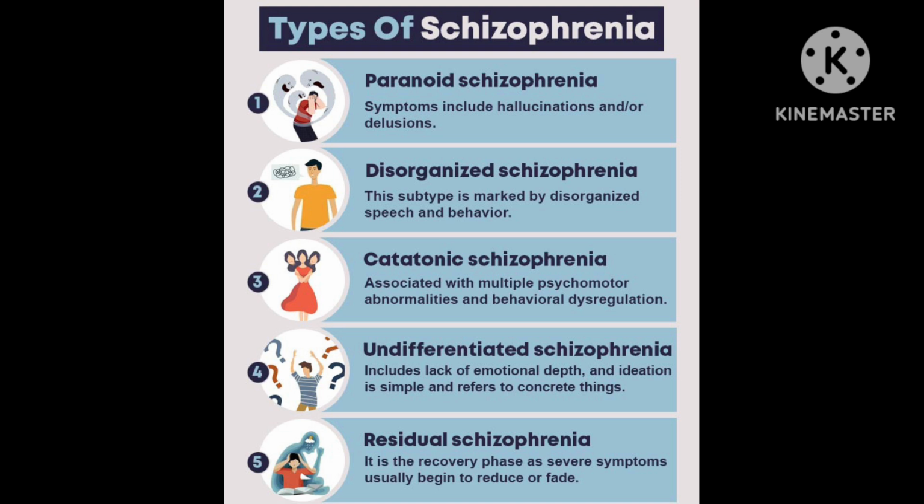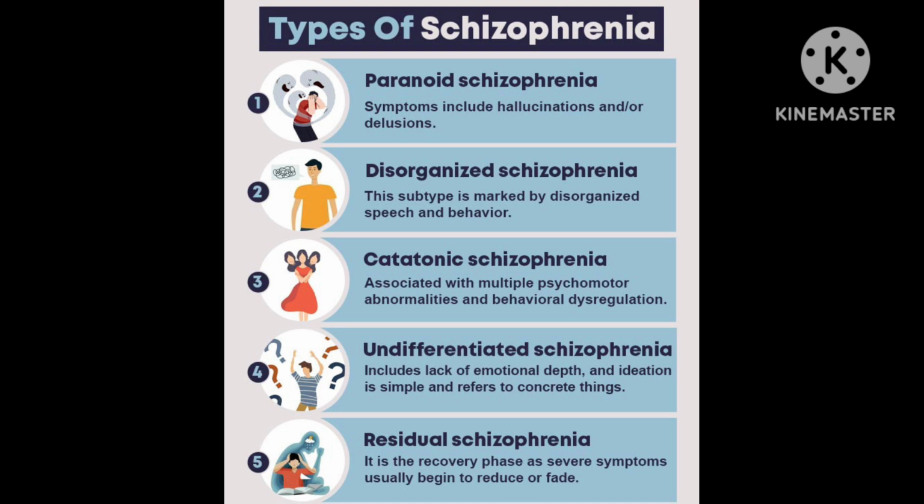First, paranoid schizophrenia. It means hallucination and delusion is paranoid schizophrenia. Next, disorganized schizophrenia. This subtype is marked by disorganization of speech and behavior. Their speech will be disorganized. The next, catatonic schizophrenia. It is associated with multiple psychomotor abnormalities and behavioral dysregulation. Behavioral dysregulation means the regular activities will not be there.